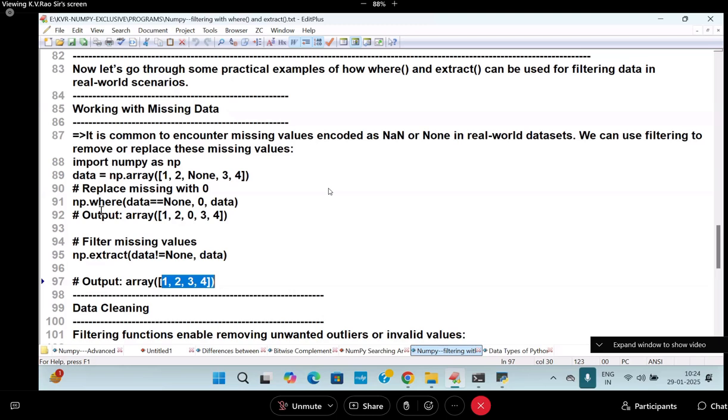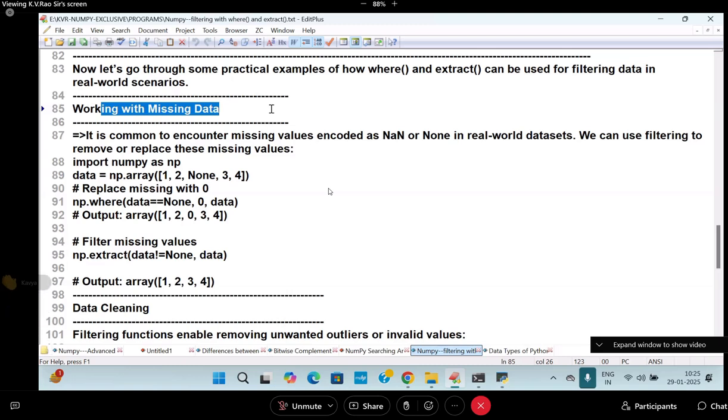So where is used? Where is not only used to extract the data, where is used to what? Replace the missing values with our own values. And extract is for what? Same, extracting the data. I think you are following me. This is called working with missing data in NumPy.